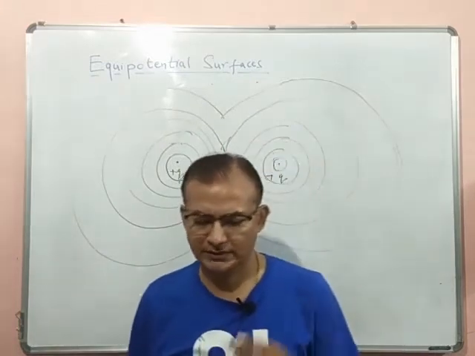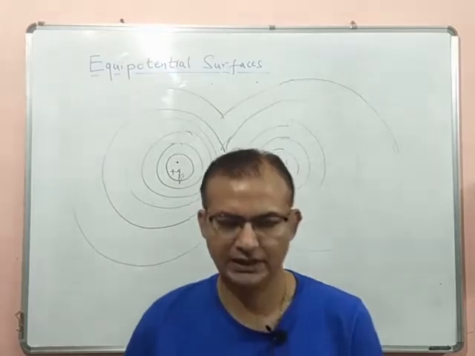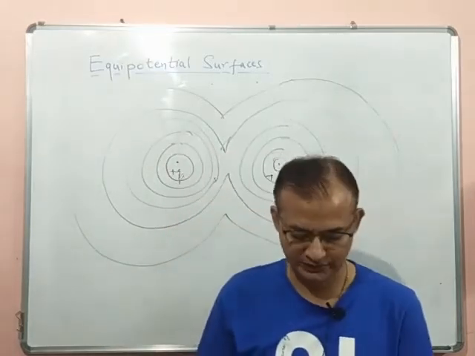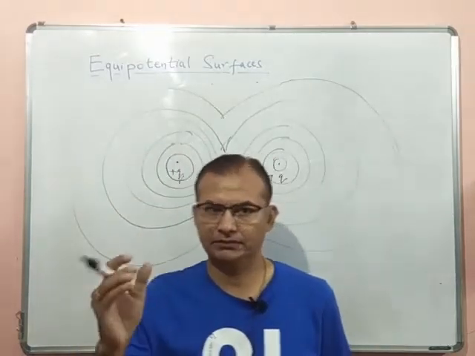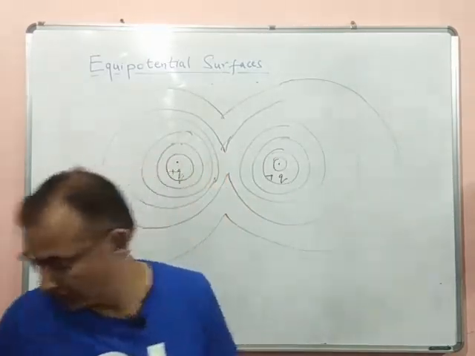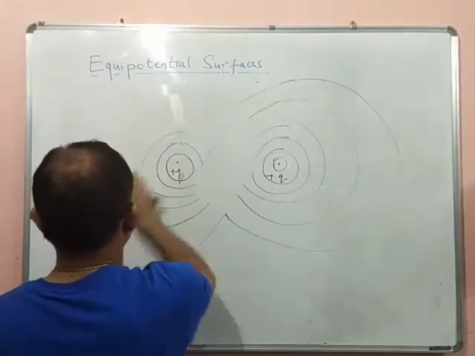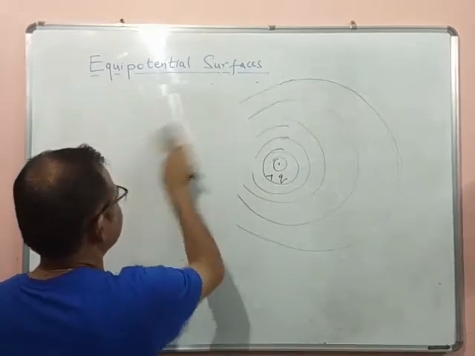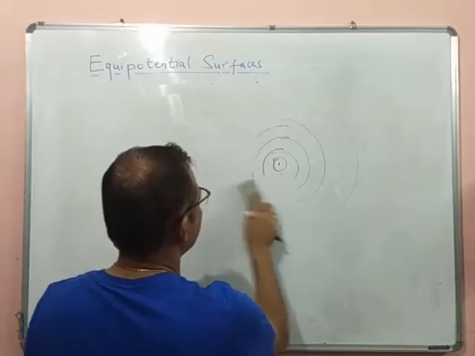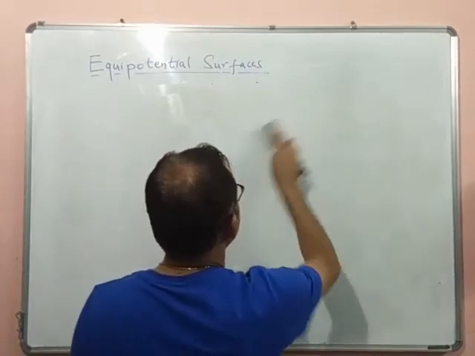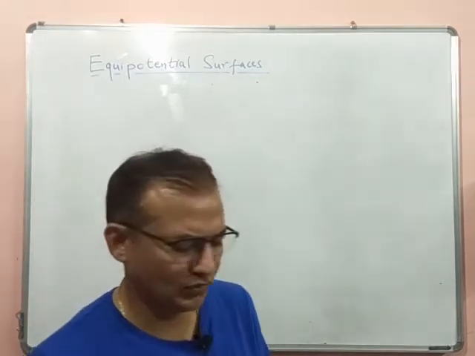Now we'll go into some important properties of equipotential surface. I will take the notes in my hand and then I'll go point-wise. So the first point is: because the potential on an equipotential surface is constant, the work done in moving a charge on an equipotential surface will be zero, because there's no work being done.